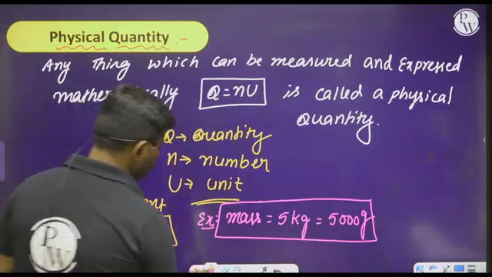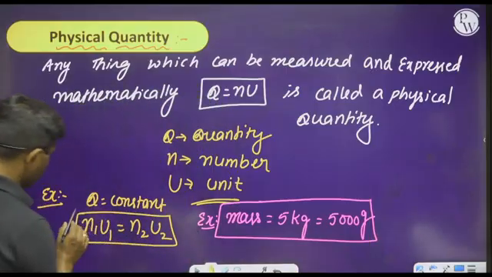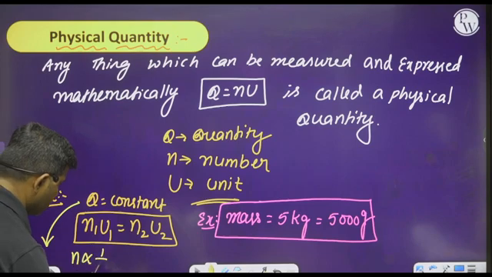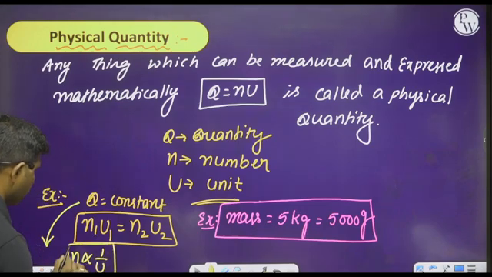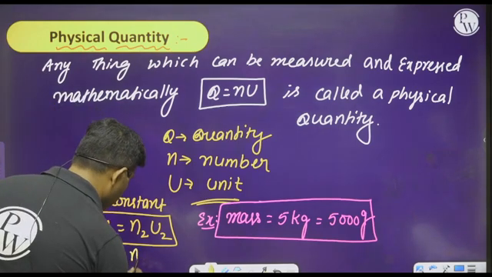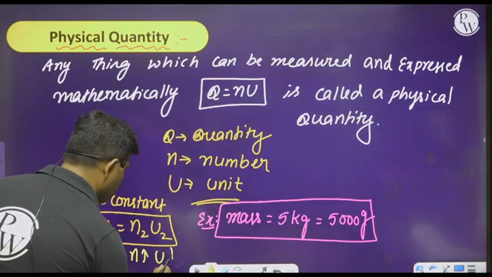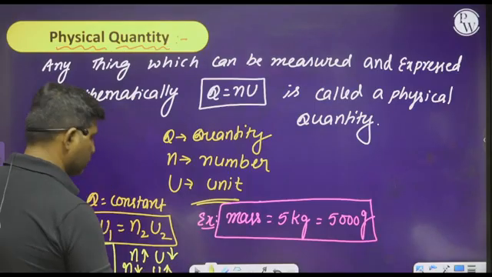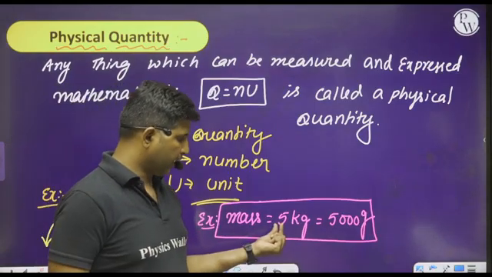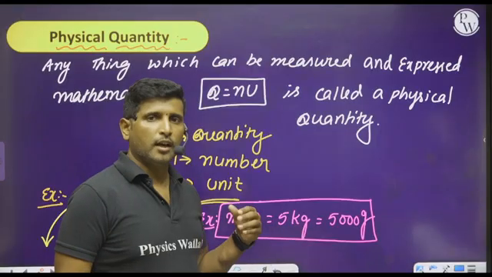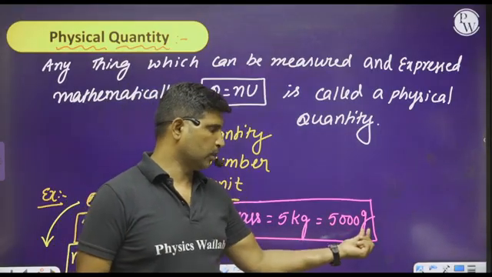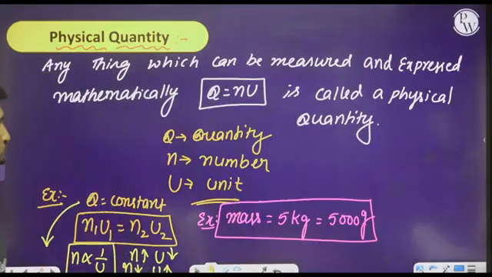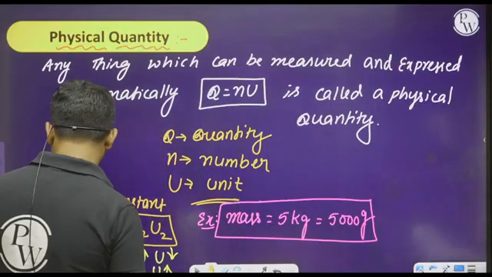And from this, we should also understand that when quantity remains constant, then the number is inversely proportional to its unit. If the number is more, the unit will be less, and if the number is less, the unit will be large. So observe this, the number is high, 5, and kg is the larger unit compared to this gram. Is it right or not? You are all familiar with these things. So like that, we have to understand the meaning of this physical quantity.